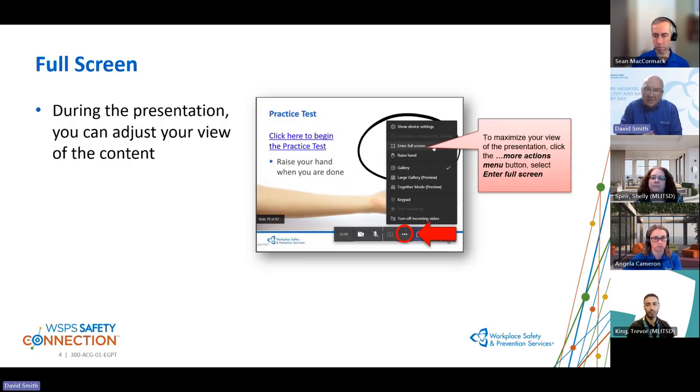If you're like me, you like to view things in full screen mode. To get to full screen mode, you can scroll down to where the three dots are, or the More Actions Items menu in the ribbon, and scroll down to where it says Enter Full Screen Mode. To exit full screen mode, you simply do the same thing, but in reverse. You just hit the three dots, scroll down to where it says Exit Full Screen Mode, and it takes you out of full screen mode. You can also press the Escape button as well.